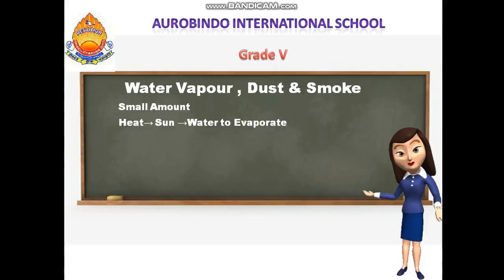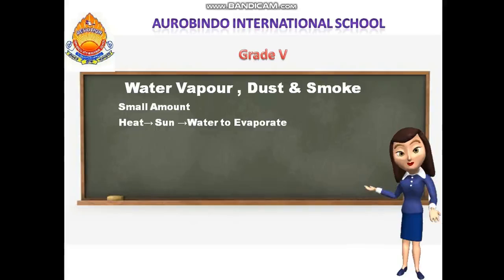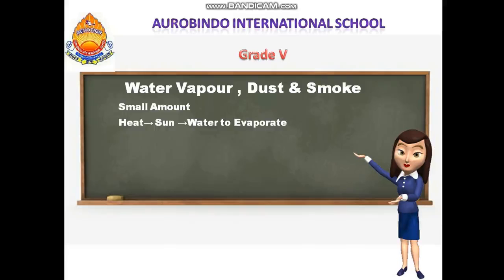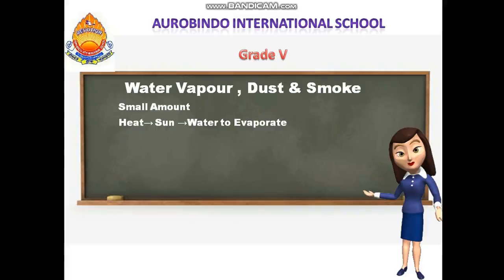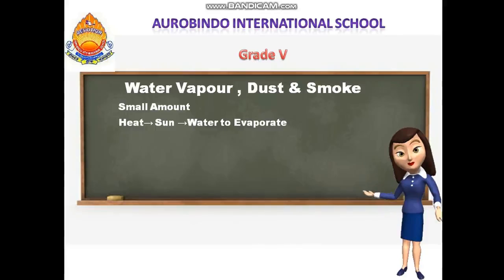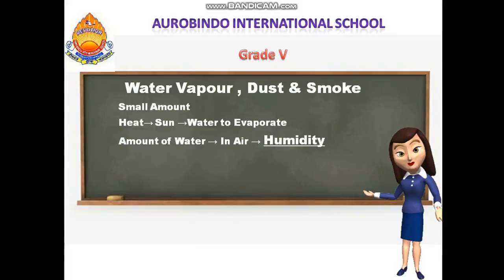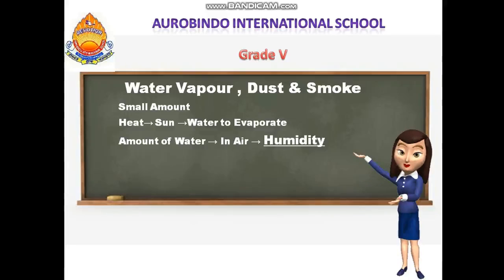The sun will evaporate the water from the oceans, seas and lakes when there is too much heat. This evaporation, what is it doing? It will put a small amount of water in the air, and this water that is present in the air is known as humidity. It plays an important role in the daily weather.